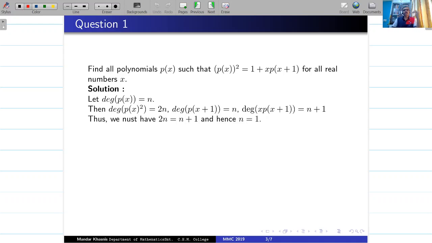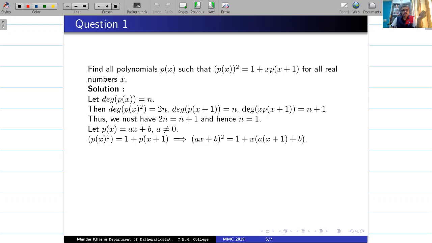This takes down the problem to simply this: we know that now it's a degree 1 polynomial, so we can actually write its general form. Can you write it? Try. So it's simply ax plus b, where a is non-zero because it's degree 1. So a is the leading coefficient. Now you got the form, so put the values in the left side, compute the right side, and then see what you get. Do it on your own and check it out.